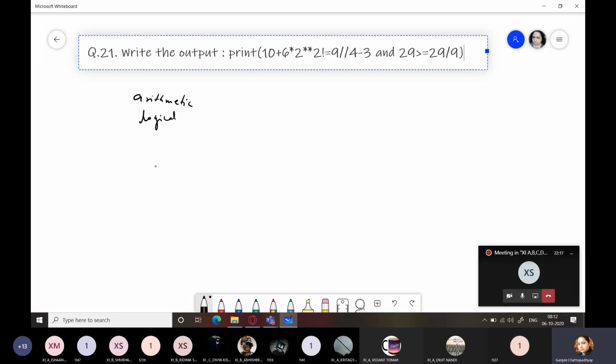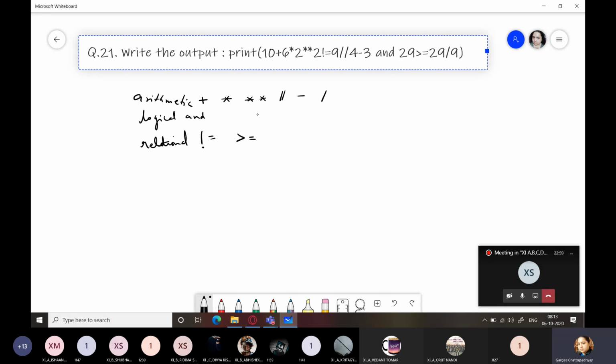And there is one more type of operator: relational operator. And is a logical operator. Not equal to is a relational operator. Greater than or equal to is a relational operator. And arithmetic operators, you already have plus, multiplication, raised to the power, floor division, minus, division. So all these operators you have.